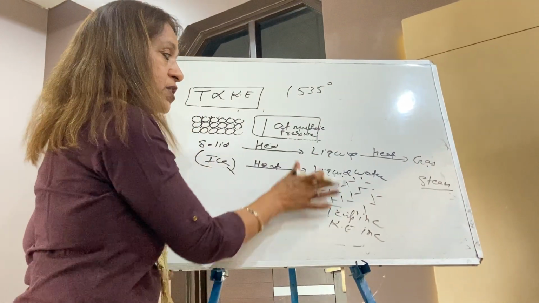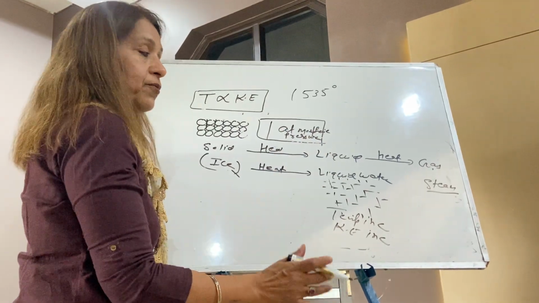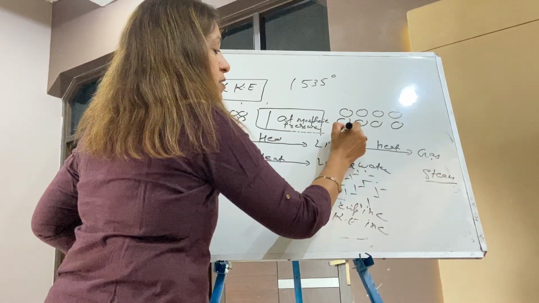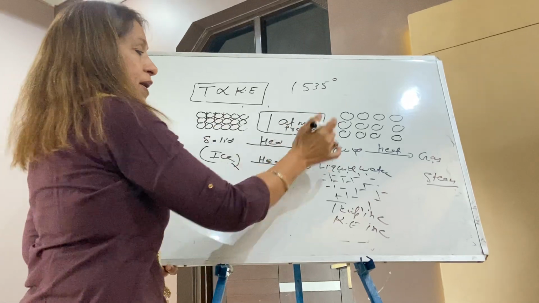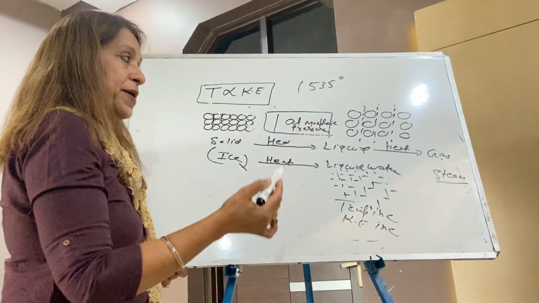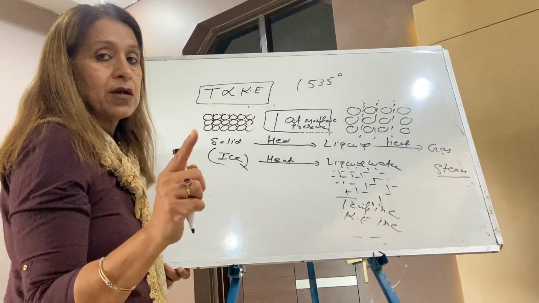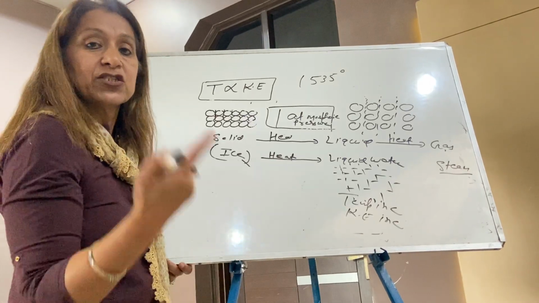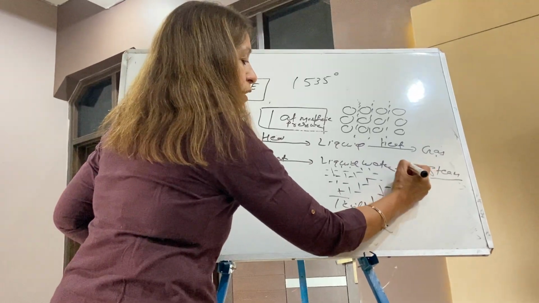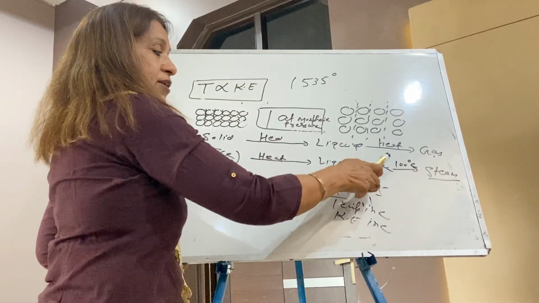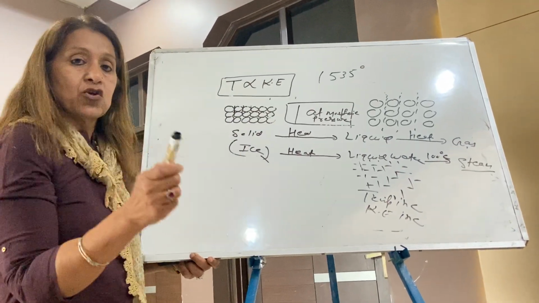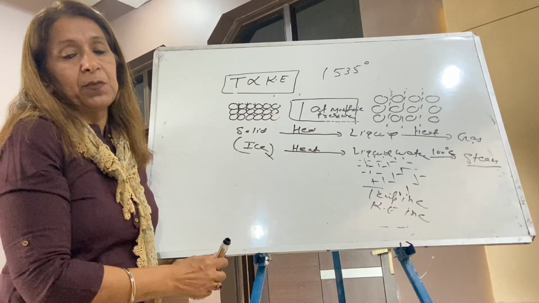It breaks the attractive forces among the particles of the liquid. This is my liquid now, somewhat far away from the solid, but it has some forces. It is weaker than the solid. Again, these forces become more and more weak as the temperature increases. A stage comes when liquids start boiling. For example, liquid water starts boiling at 100 degrees. When the temperature reaches 100 degrees, the liquid starts boiling, and again the temperature becomes constant.